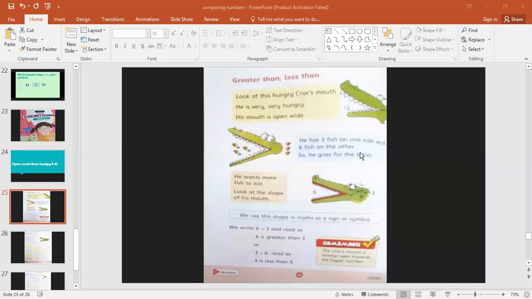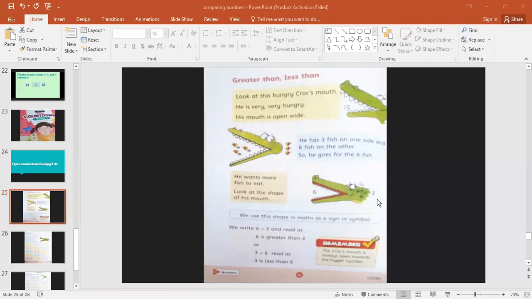So can you see this symbol, that it has opened its mouth toward the greater number, as I told you yesterday. I have repeated it here because it is mentioned in your countdown. He wants more fish to eat. So look at the shape of its mouth. Can you see this shape? As we have studied in detail, it is 6 fish and it is 3 fish.